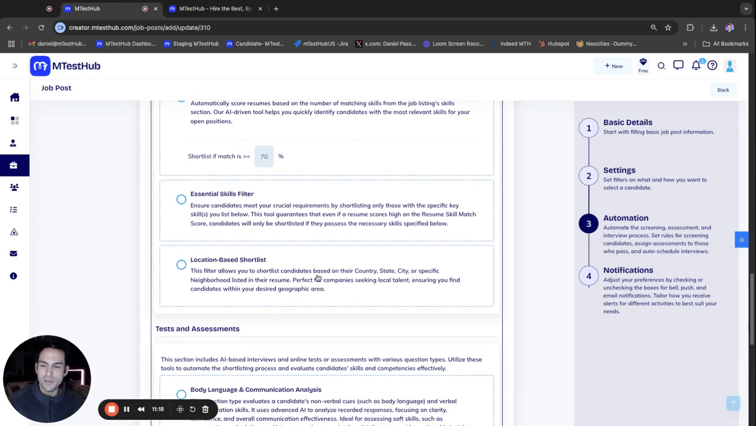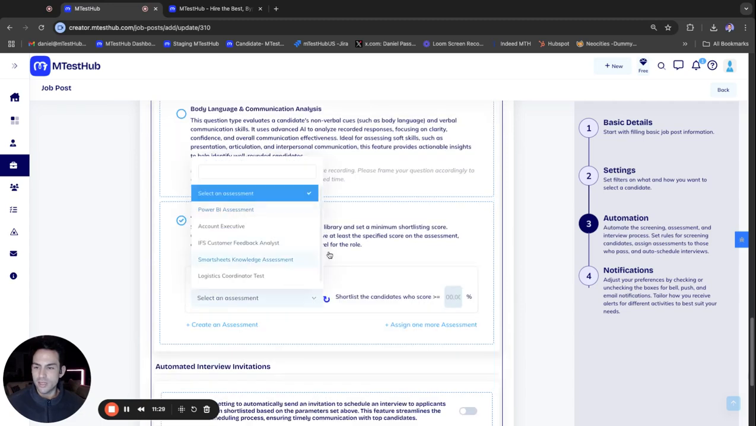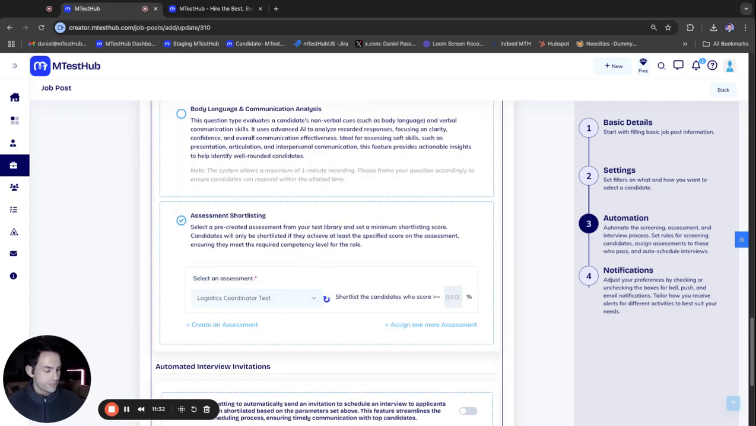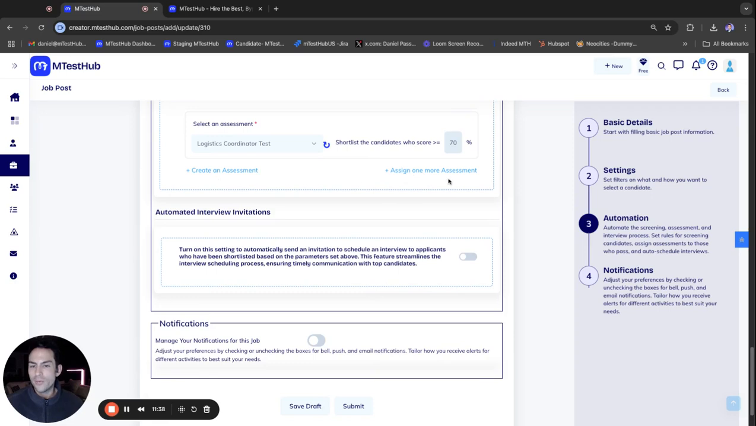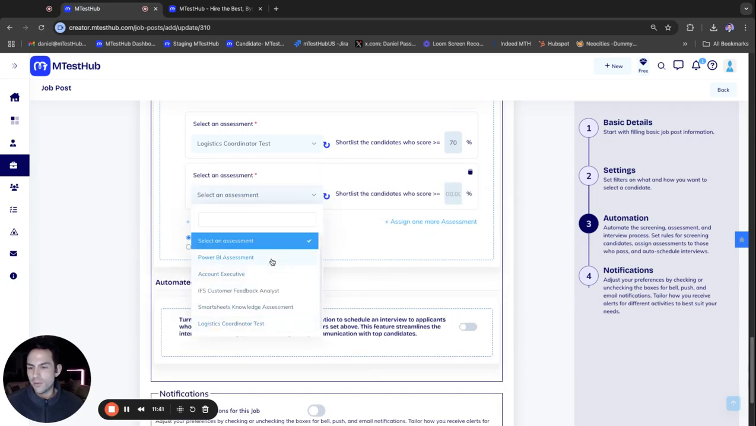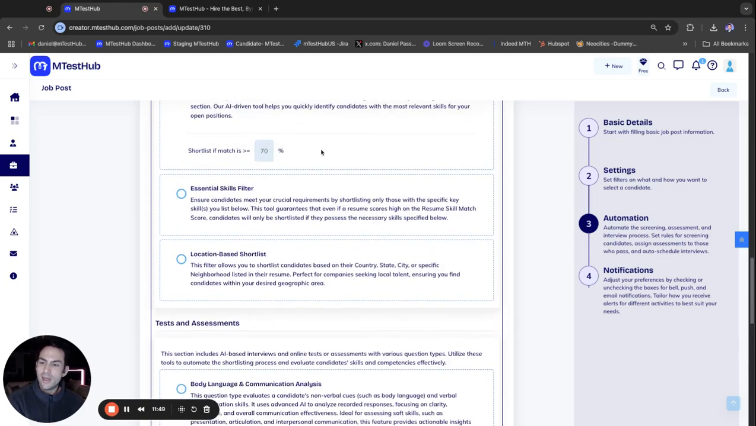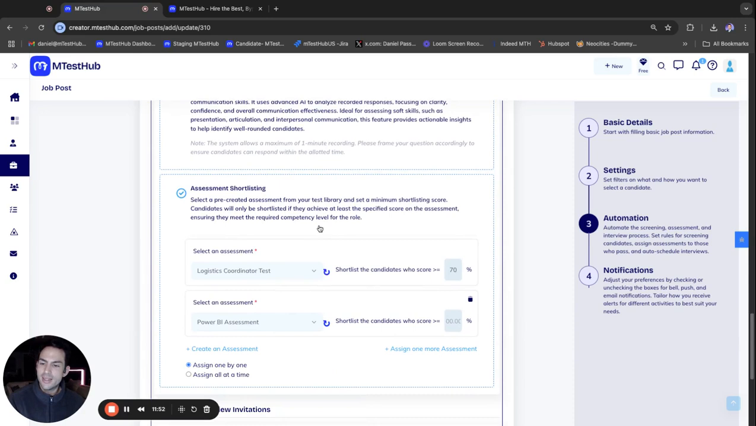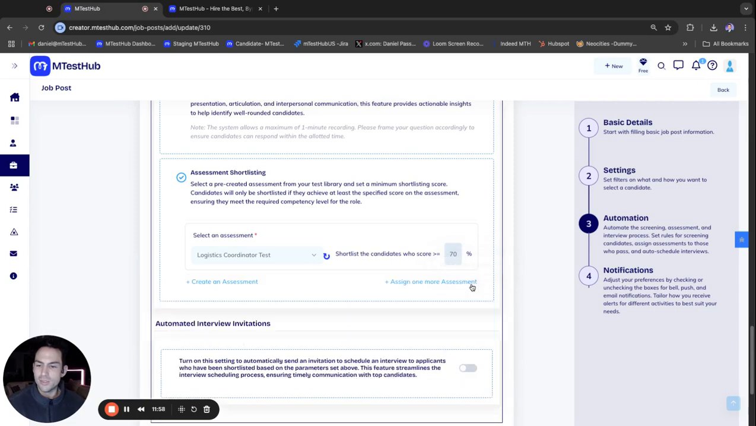And then we also have location-based shortlisting, country, state, city, neighborhood. We have body language and communication analysis assessments, and then we also have the assessment shortlisting, where we can go ahead and add our recent assessment and schedule a minimum score, so that a shortlisting score. We could also assign another assessment. So we do have some other assessments that we created, like the Power BI assessment, and we could assign one by one or assign all at once with a candidate. If they do get shortlisted after all these different screeners, then they'll receive them one after the other or all at the same time to complete. So it's entirely up to you.